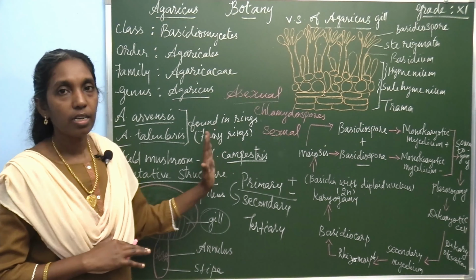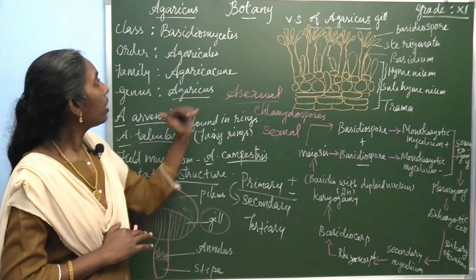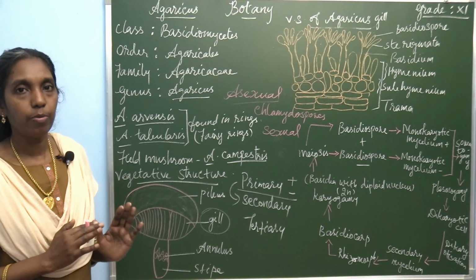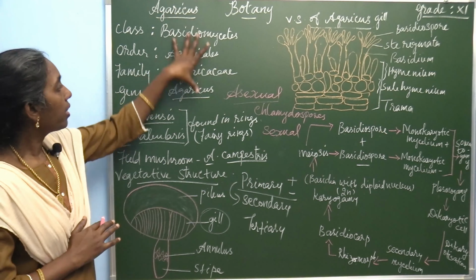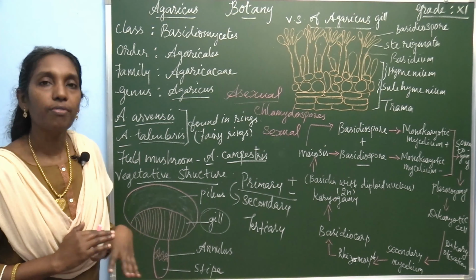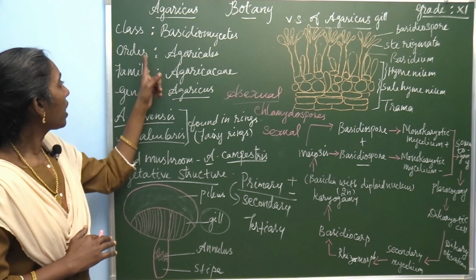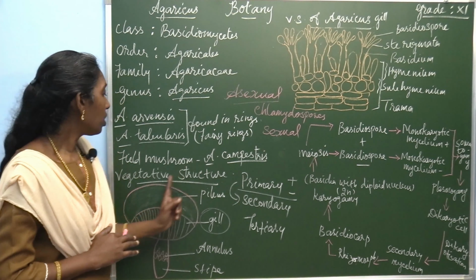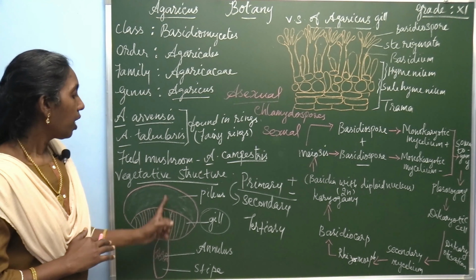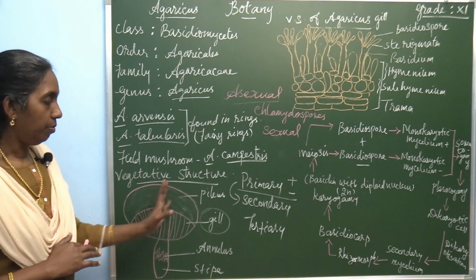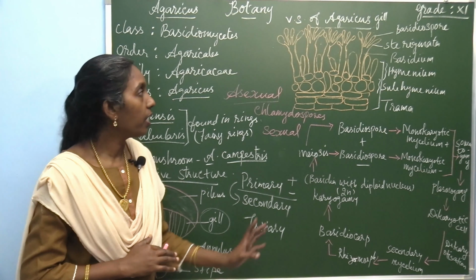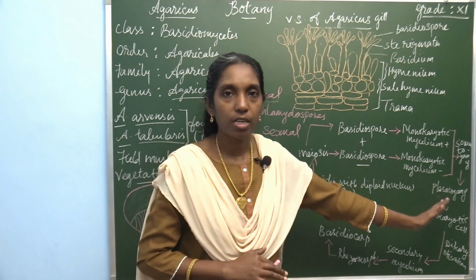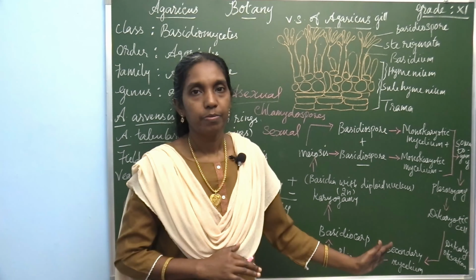Once again, let's review what you learned: the life cycle of Agaricus, a very important 5-mark question. First, write about the systematic position of Agaricus: the class, order, family and genus, and what fairy rings are. What is the field mushroom? Draw the diagram of the mature fruiting body, the VS of Agaricus gill, and the life cycle of Agaricus.